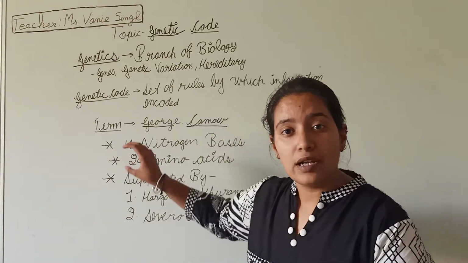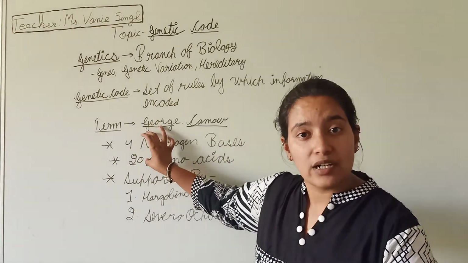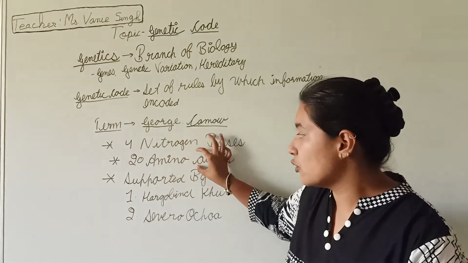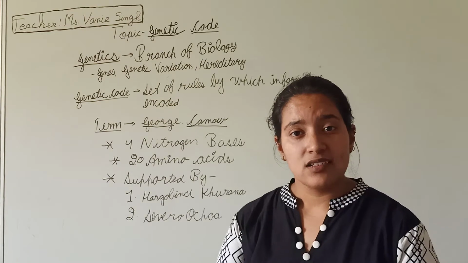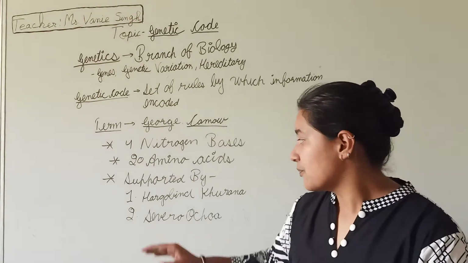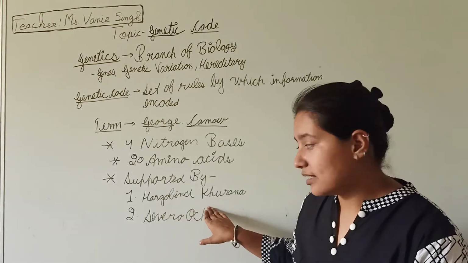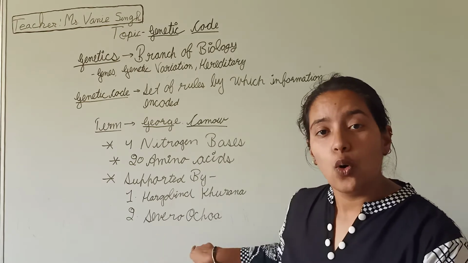So these 4 nitrogenous bases are coding the 20 amino acids. The idea of genetic code was supported by the scientists Har Gobind Khorana and Severo Ochoa.